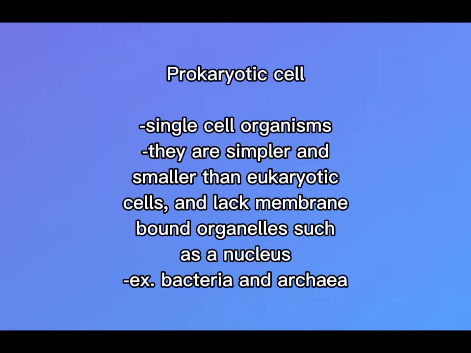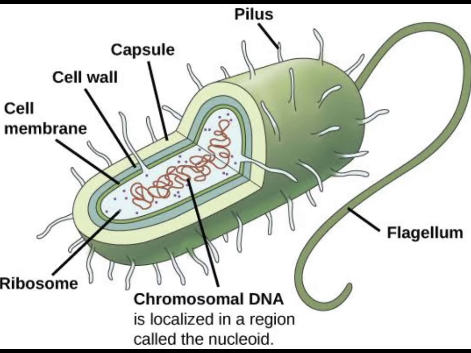The second type of cell is the prokaryotic cell. Prokaryotic cells are single-celled organisms. They are simpler and smaller than eukaryotic cells and lack membrane-bound organelles such as a nucleus. Examples are bacteria and archaea. Parts of prokaryotic cells include capsule, cell wall, pili or pilus, cell membrane, ribosomes, flagellum, and chromosomal DNA.